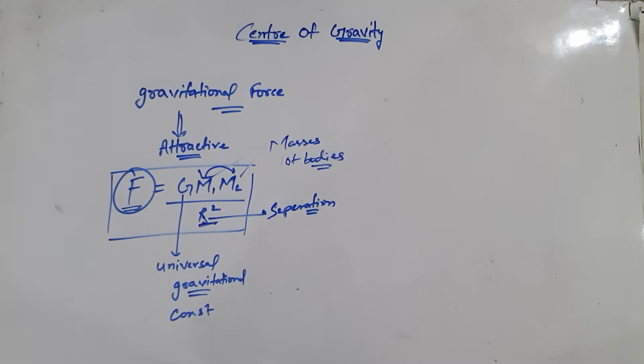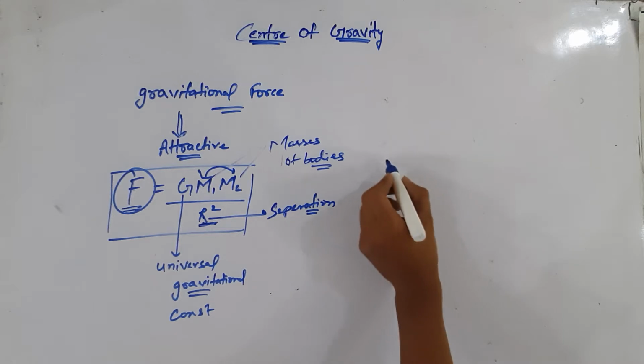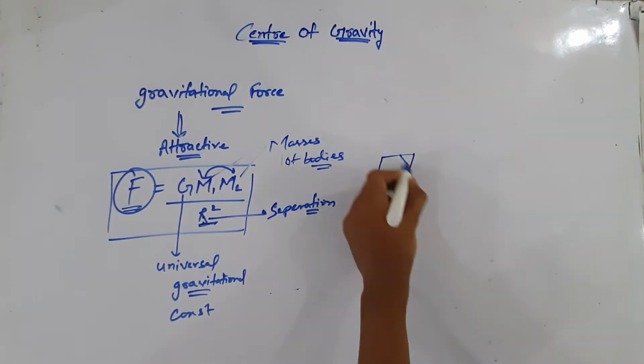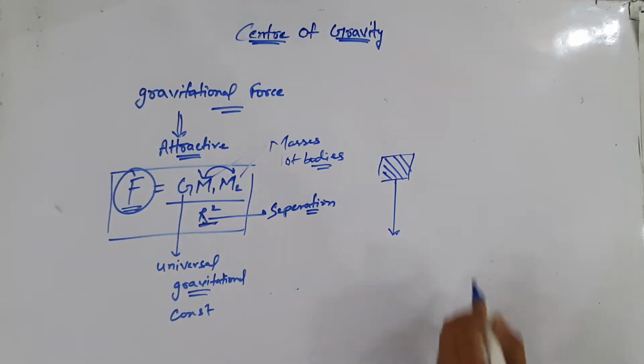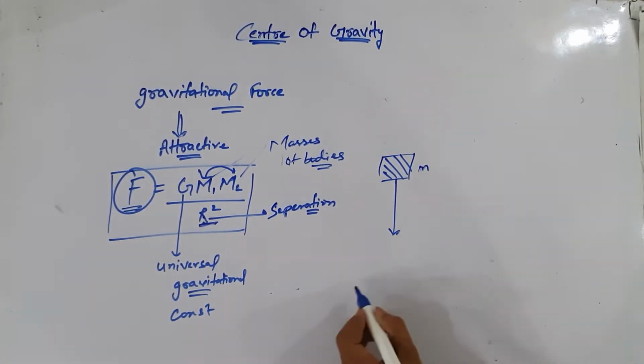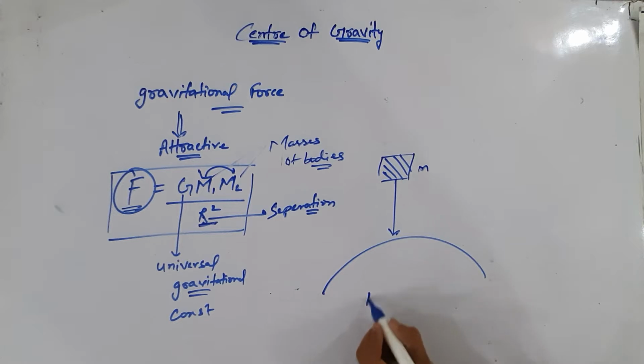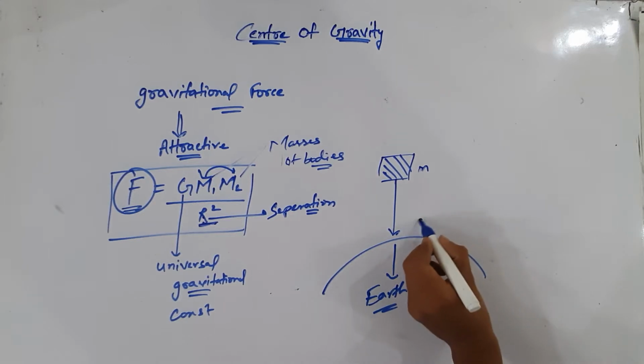So the earth attracts every particle towards its center by the force of gravity on the particle, which is called the weight W of the body. Suppose we have a body. This body is attracted towards the earth. Suppose this body has mass m and earth is attracting the body towards its center. The acceleration due to gravity is g.